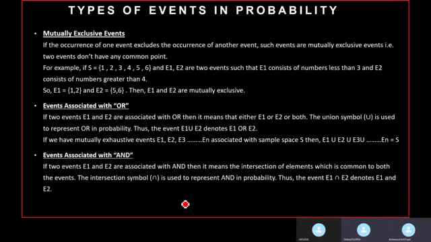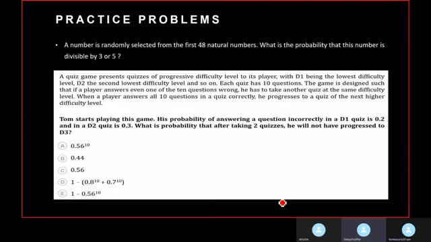Mutually exclusive, guys, this is important. Mutually exclusive means that the two events are in disjoint sets. By that I mean there is no overlap, that is, both can't happen at the same time, or if one event happens the other cannot. And for OR and AND we have already discussed. For OR we follow the union operation or the addition operation, and for AND we follow the intersection or the multiplication operation, as we had discussed in the previous example. Now let's practice some problems related to this in the next slide.